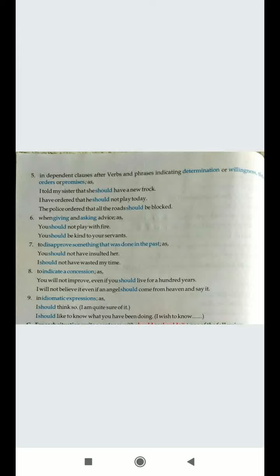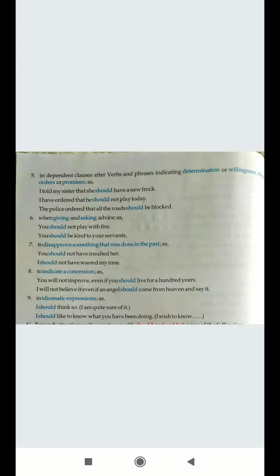I have ordered that he should not play today. I have ordered that, this is my willingness. Next, the police ordered that all the roads should be blocked. So this is an order again. So while placing an order, you can make use of should in the dependent clause. So here the sentence is in two parts, independent and dependent clause, and where two clauses are used, in the second part of the clause you will make use of should.